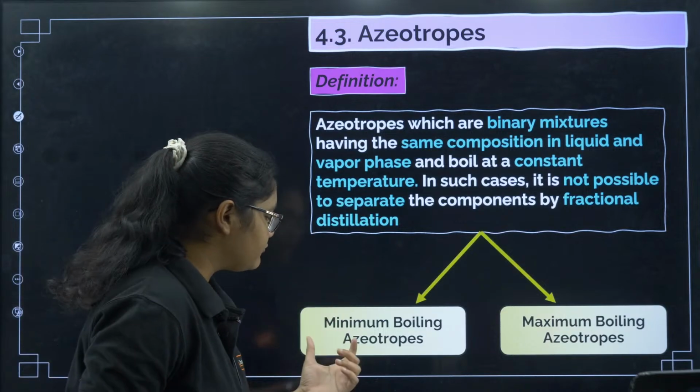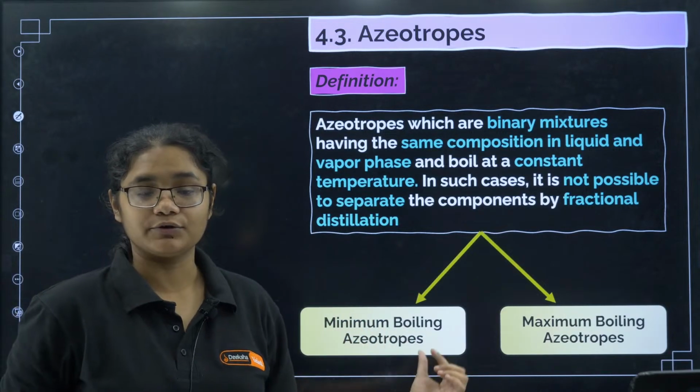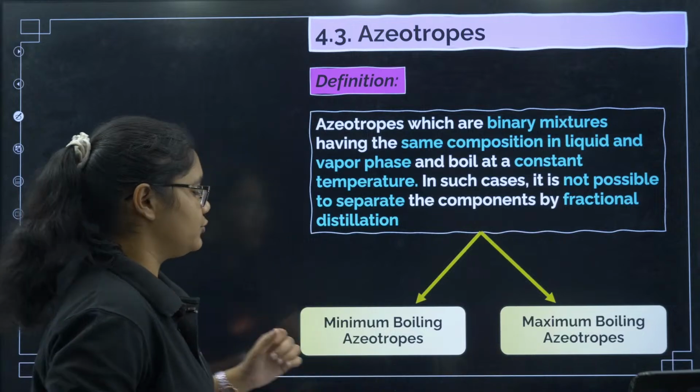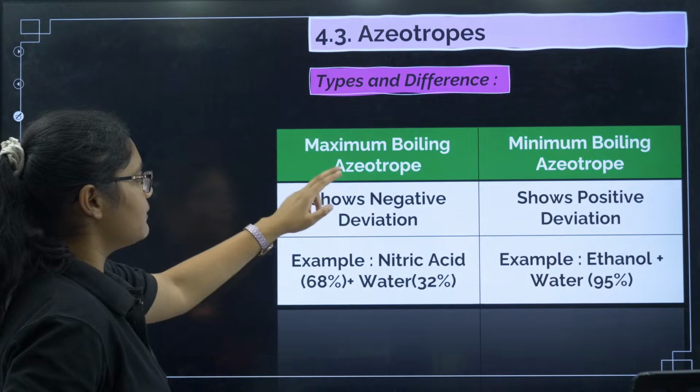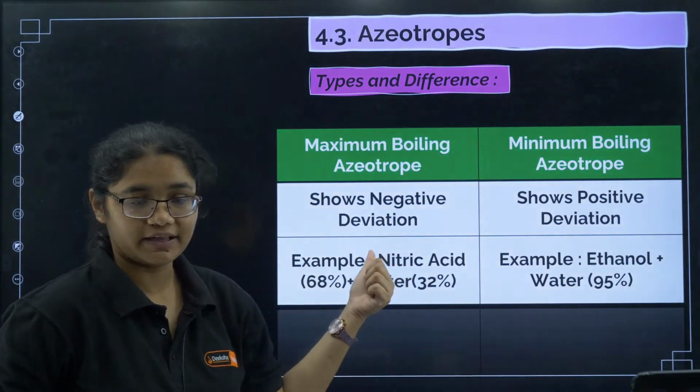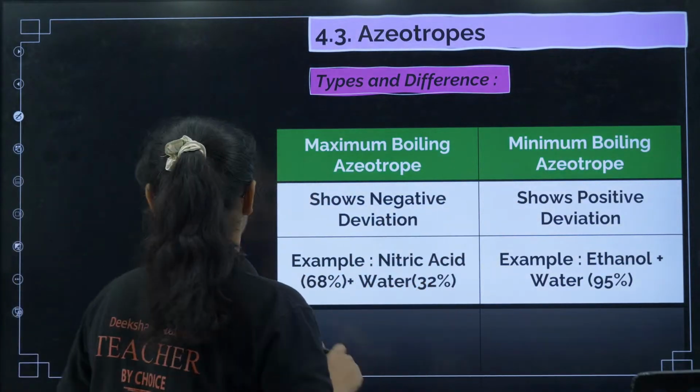Okay, and we have two types of azeotropes, minimum boiling azeotrope and maximum boiling azeotrope. So here also you should remember the example. So a minimum boiling azeotrope shows negative deviation, and maximum, sorry, one second.